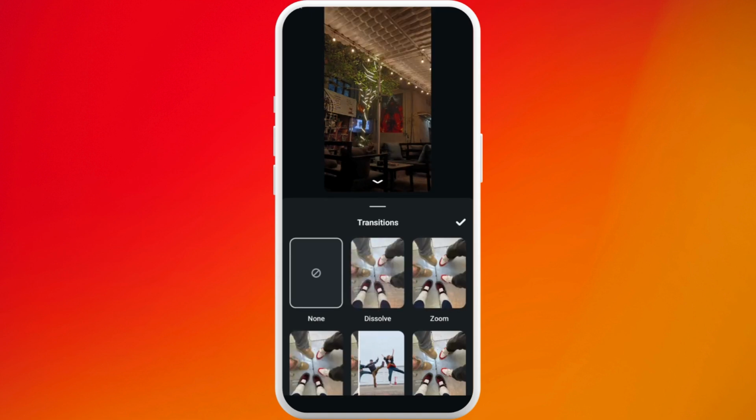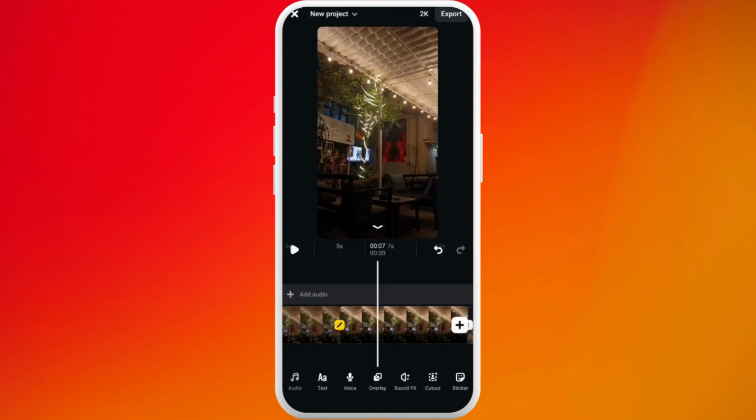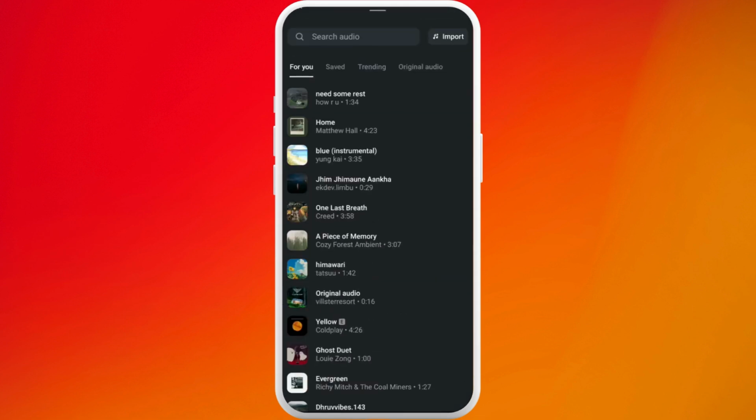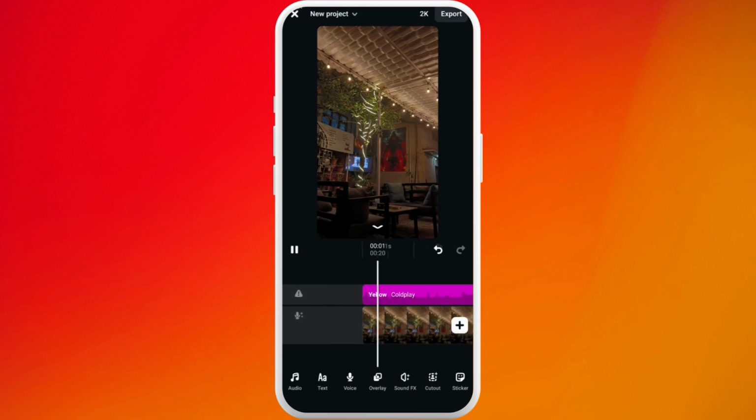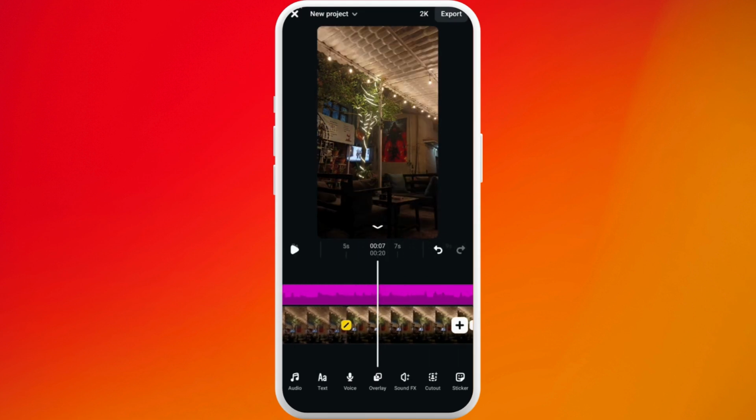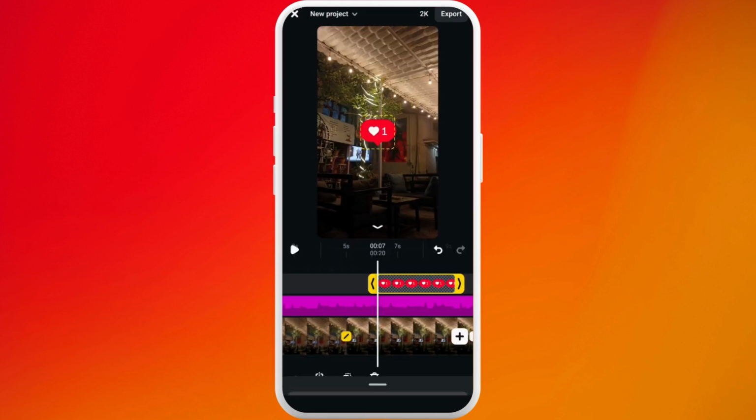You can add transitions, you can add sounds, you can add text, you can add songs. It has all those features. You can explore through the features over here. You can add different stickers. You can add overlays.